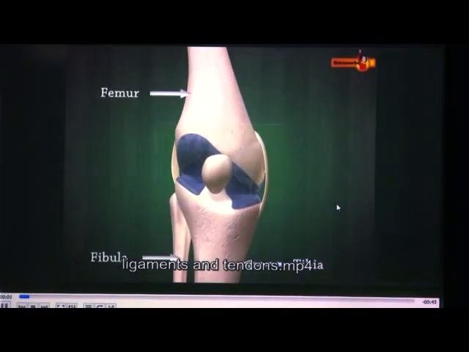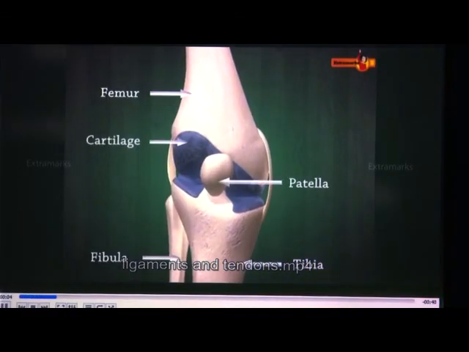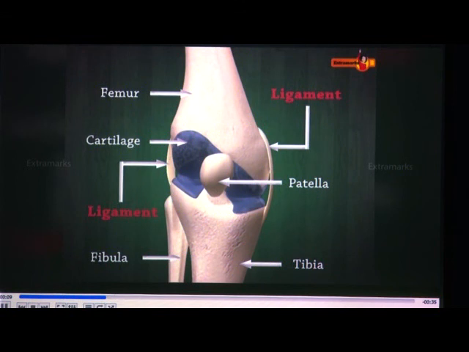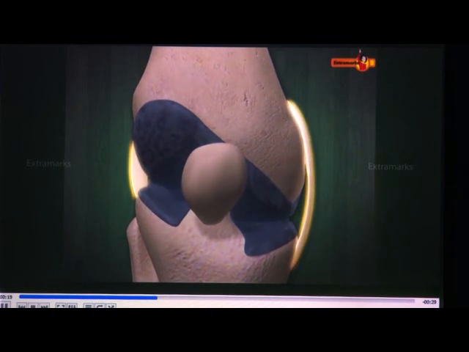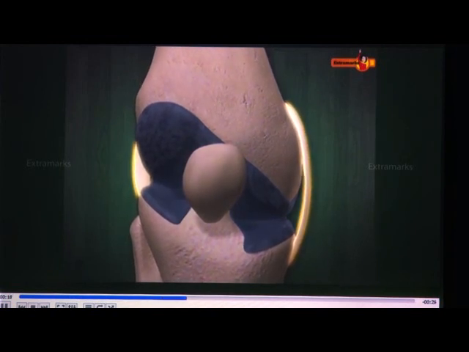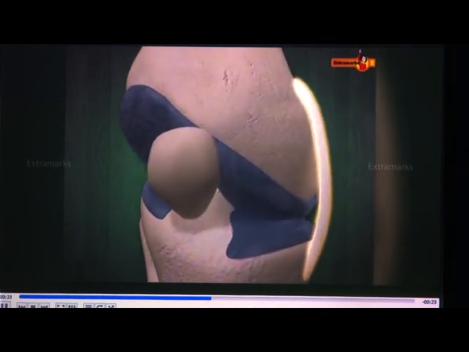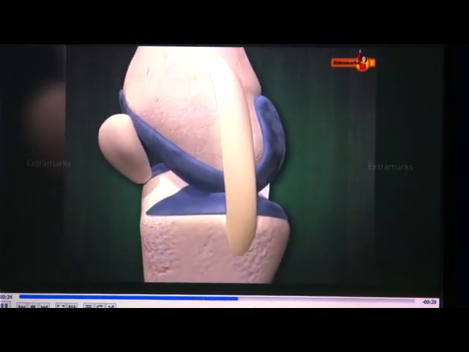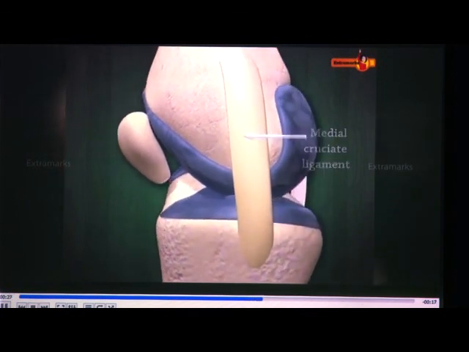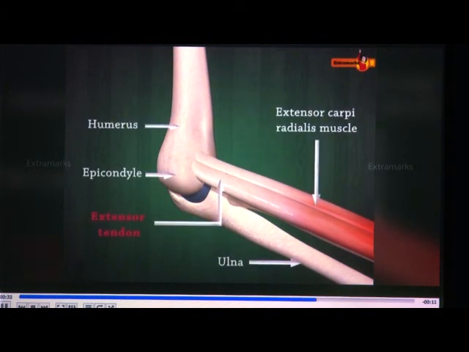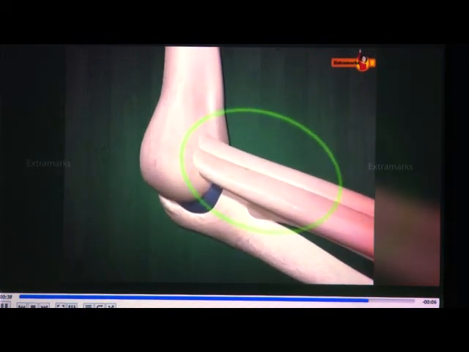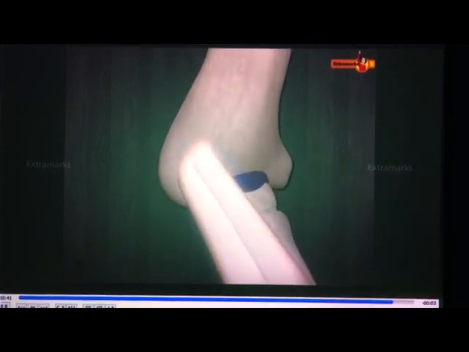So, we will have a quick video to see about ligaments and tendons. Two bones can be connected to each other by another type of connective tissue called the ligament. This tissue is very elastic. It has considerable strength. Ligaments contain very little matrix. Tendons connect muscles to the bones and are another type of connective tissue. Tendons are fibrous tissues with great strength but limited flexibility.